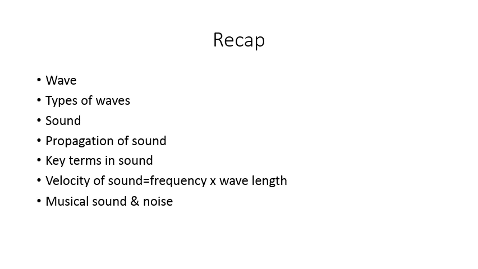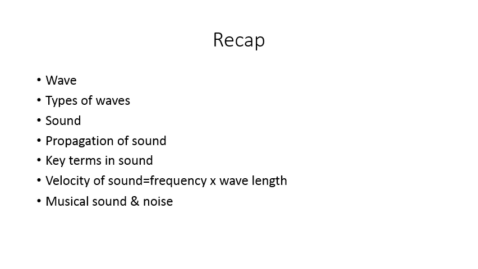Sound waves are of two types: musical sound and noise. Musical sound means the sounds that are pleasant to hear are called musical sounds, for example, sounds from musical instruments like the guitar.